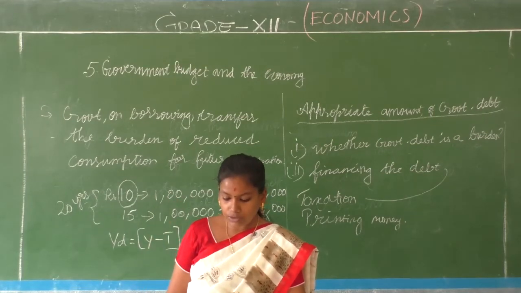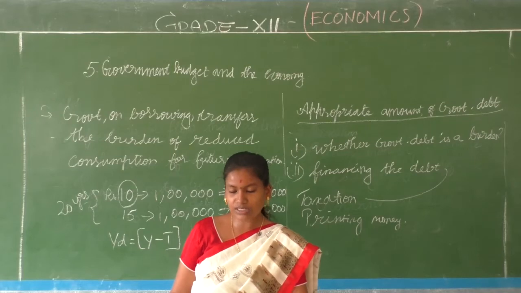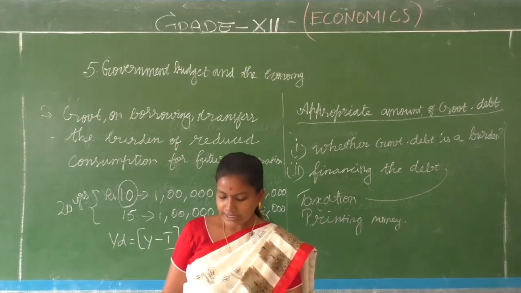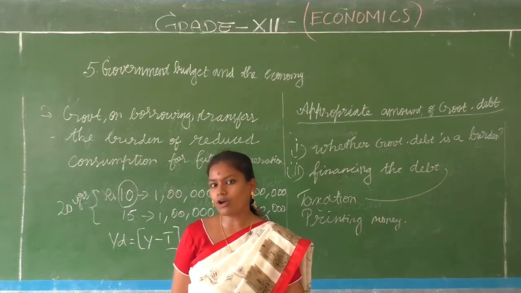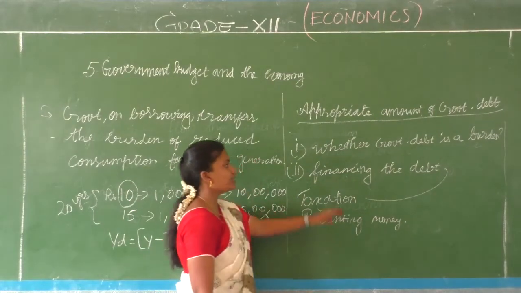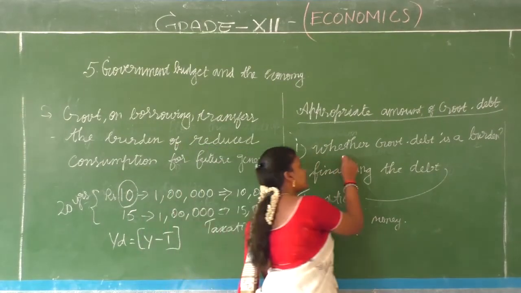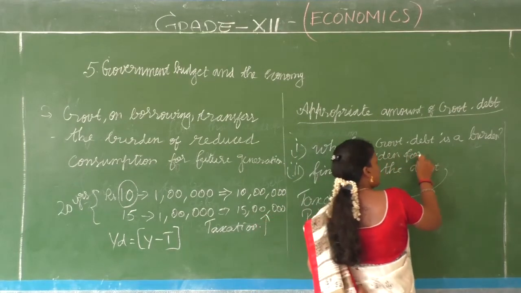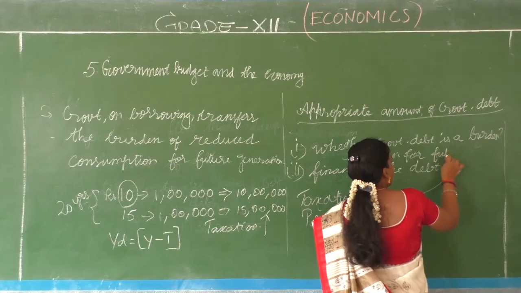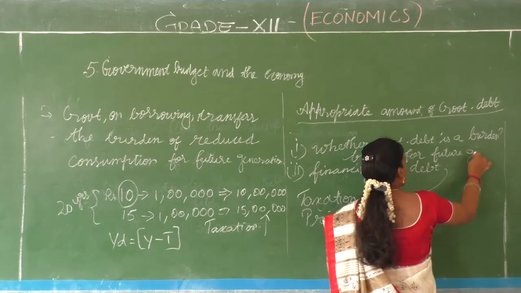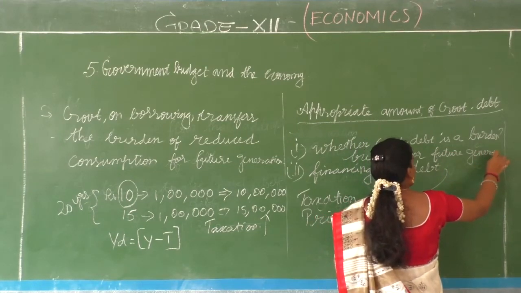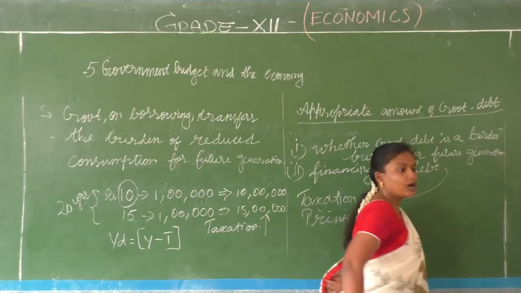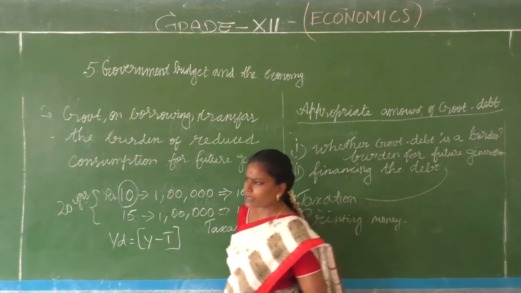To the extent that this reduces capital formation and growth, debt acts as a burden on future generations. So talking about this, what is the result we have? A burden not for the present people, but for the future generation. How is it going to be there?